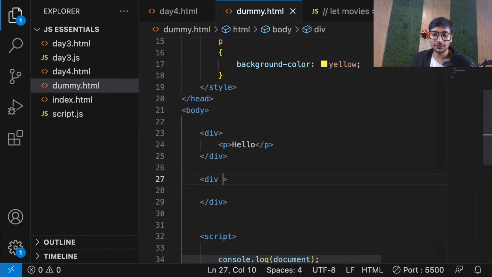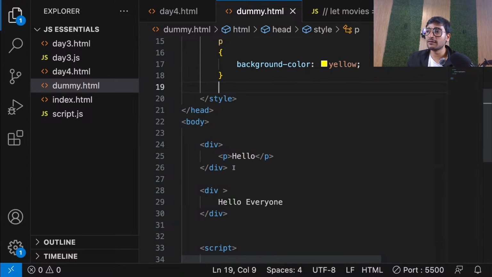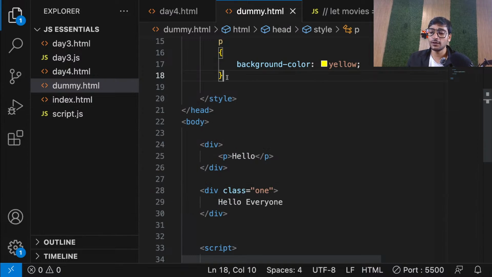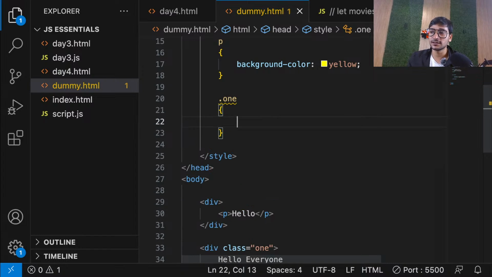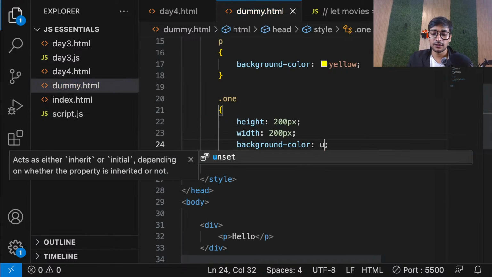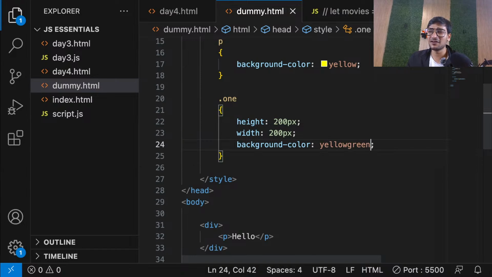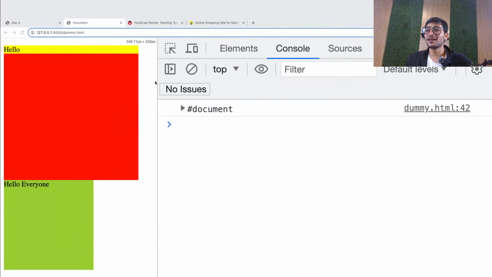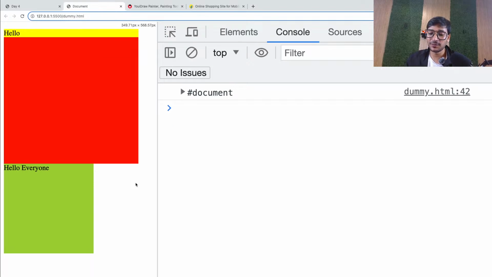So let's say I have this div, and let's say I also have some content in this, like hello everyone. Now let's give it a class and apply some CSS to it. Let's call it class one. I'm assuming that you know a little bit of HTML and CSS, that's why I'm freely writing them. So height of 200 pixels, width of 200 pixels, and background color, one of my favorites, yellowgreen. It's the W3Schools color, so I like this color. Here we go. Now let me just make it a little shorter.